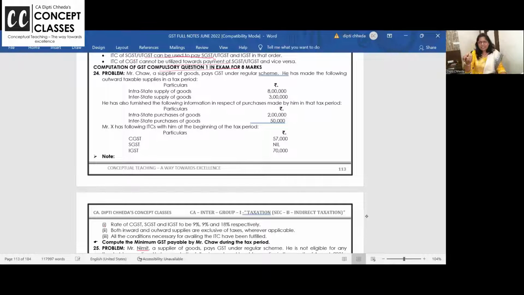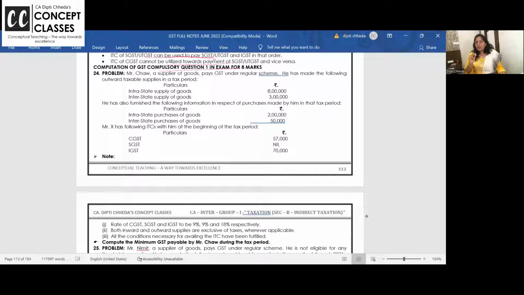ये जो एग्जामिनेशन का चैप्टर है, टाइम ऑफ सप्लाई, 5-5 मार्क के लिए इंपॉर्टेंट है. कभी कुछ नहीं आता है, कभी आता है. आ रहा है? They come in question number 2, 3, 4. Sometimes you can leave in choice. Question number 1 which you need to compulsorily attempt, not compulsory to attempt, पर अटेम्प्ट तो करना पड़ेगा.